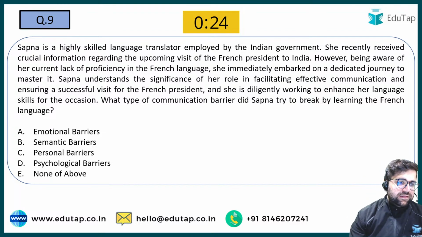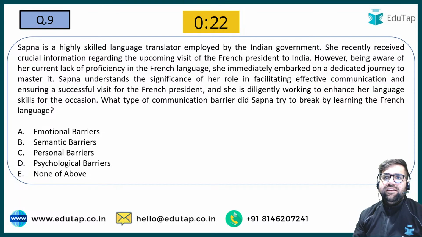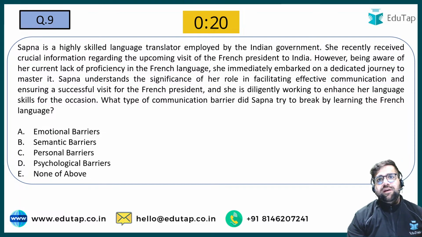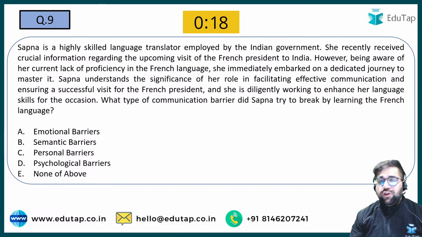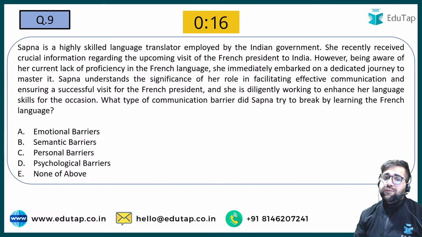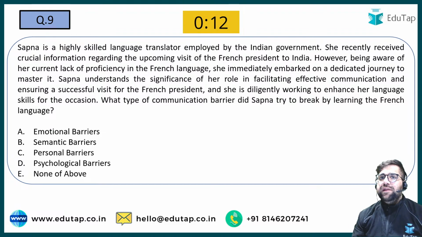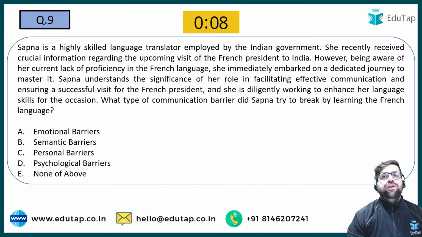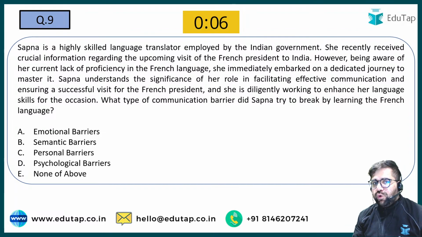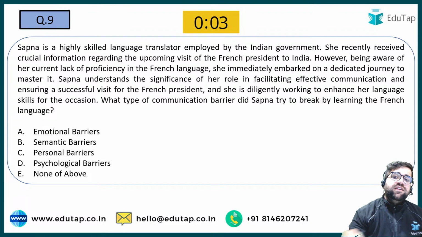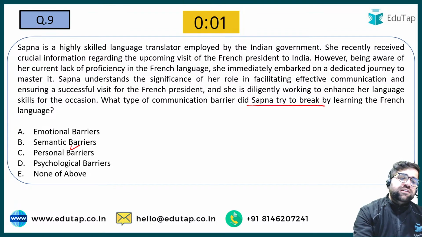Yes, the answer will be semantic, because semantic basically means that you are not able to understand the meaning of the language. So in this case, if Sapna is not able to understand the meaning of the French language, then she will never be able to communicate with the French president. So over here, what type of communication barrier did Sapna try to break? It will be your semantic only.